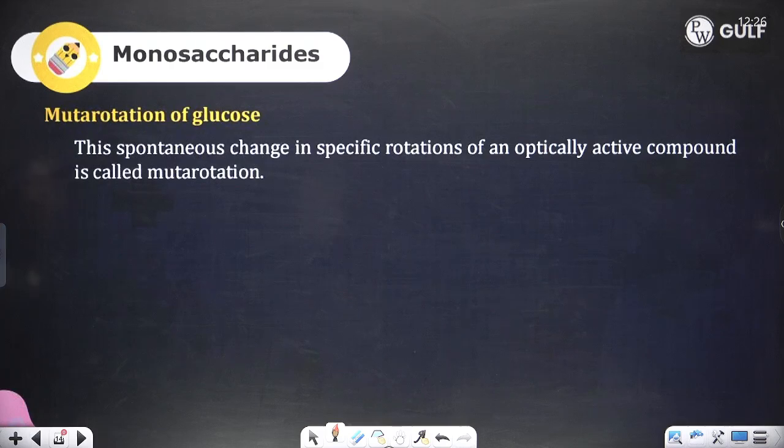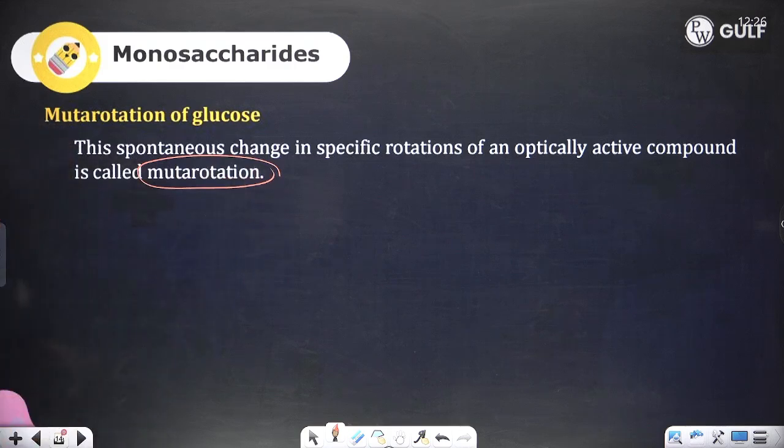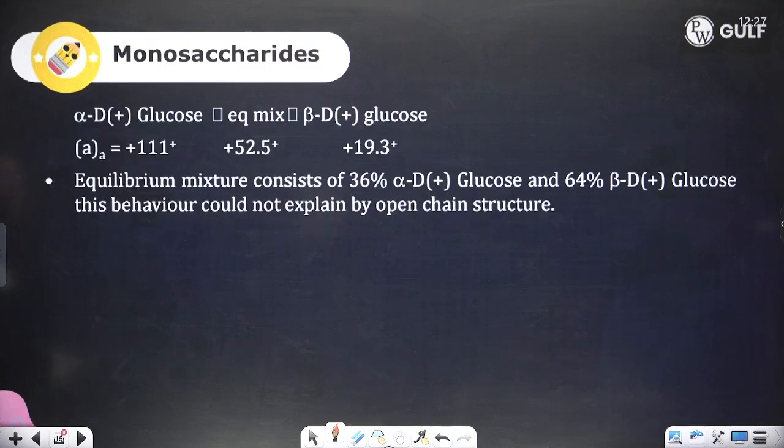Now, mutarotation of glucose: the spontaneous change in specific rotation of an optically active compound is known as mutarotation. Does glucose show mutarotation? Yes, glucose does show mutarotation, beta, between the alpha and the beta forms.